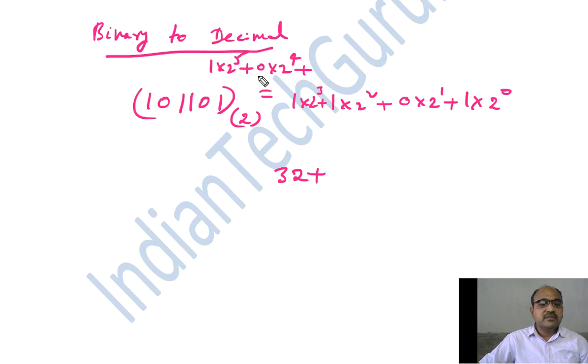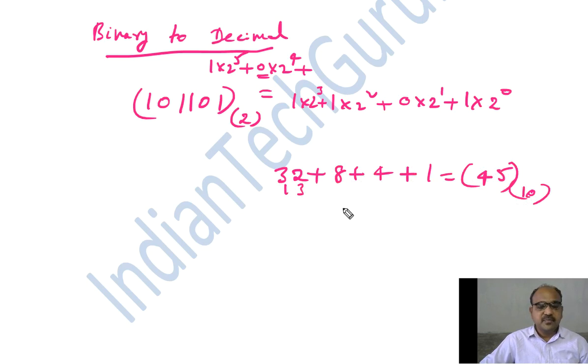So 32 plus, wherever 0 is there, we need not consider. 2 cube is 8, plus 2 square is 4, plus 2 power 0 is 1. So 8 plus 4 is 12, plus 1 is 13, plus 32. The answer will be 45 to the base 10. Like this, we will be converting a binary number into a decimal number. So here we convert from different number systems to the decimal number system.